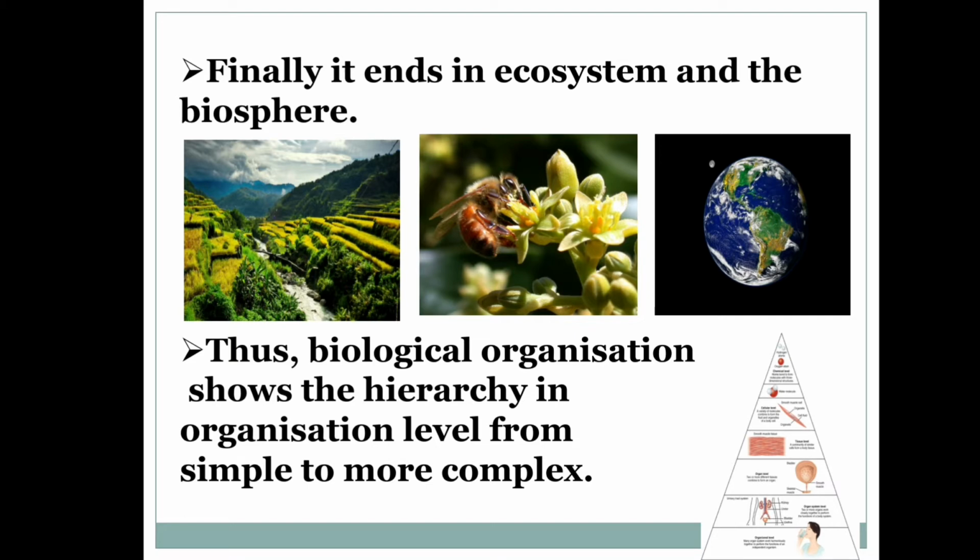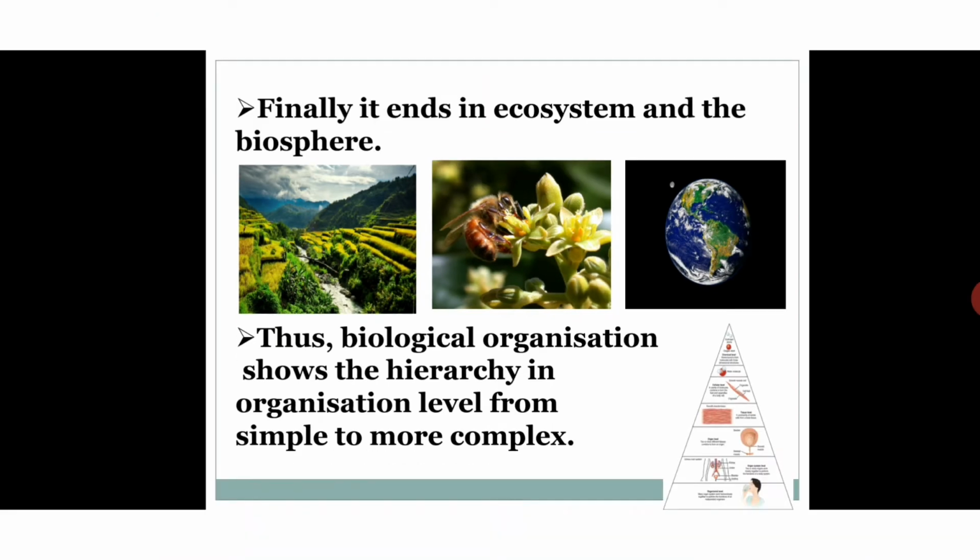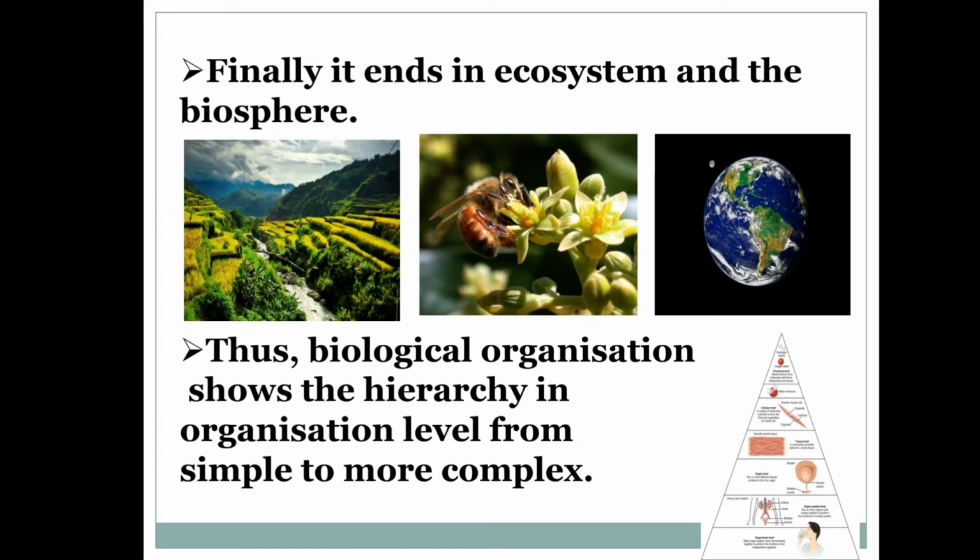Thus, biological organization shows the hierarchy in organization level from simple to more complex. That is, it is arranged in the order of rank, organized into different levels of importance from the highest to the lowest.